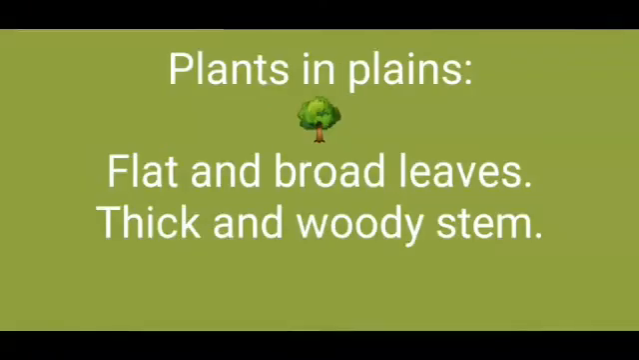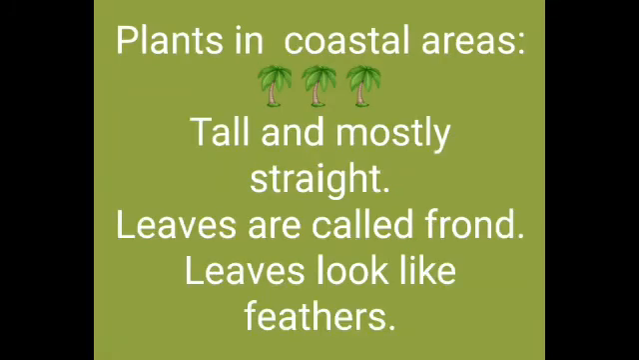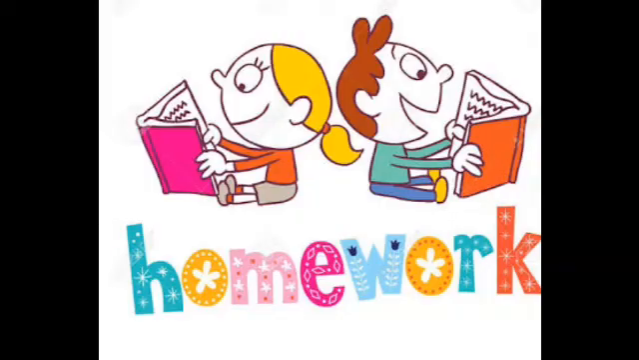Next, plants in plains. They have flat and broad leaves. They have thick and woody stem. They can grow in dry condition as well as extreme temperatures. Now the fourth one, plants in coastal areas. They are tall and straight. The leaves are called fronds. Fronds look like feathers. Example, coconut tree.